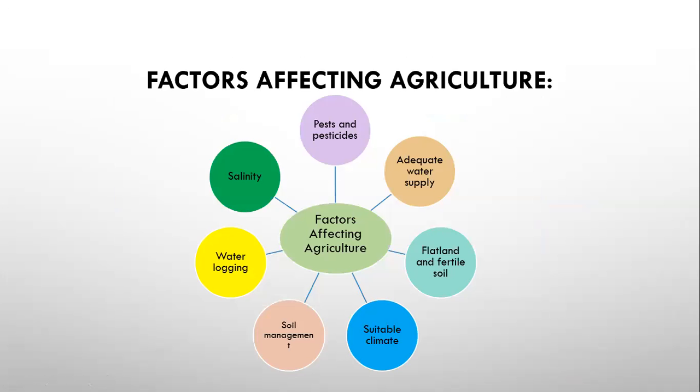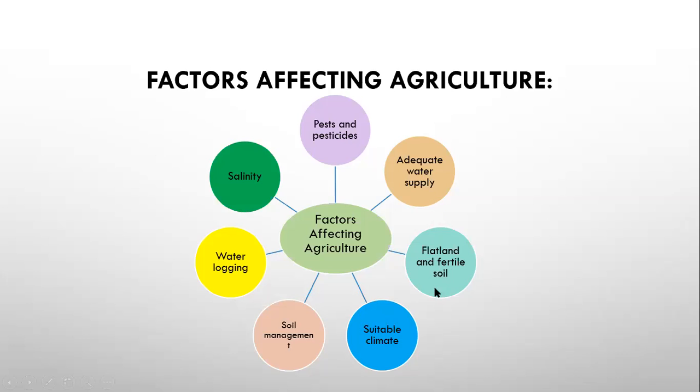Factors we have also done. What are the factors that affect agriculture? Look here, we have also done pests and pesticides. What are pests and pesticides? Pests are organisms. Then adequate water supply. We will explain this through the pictures.